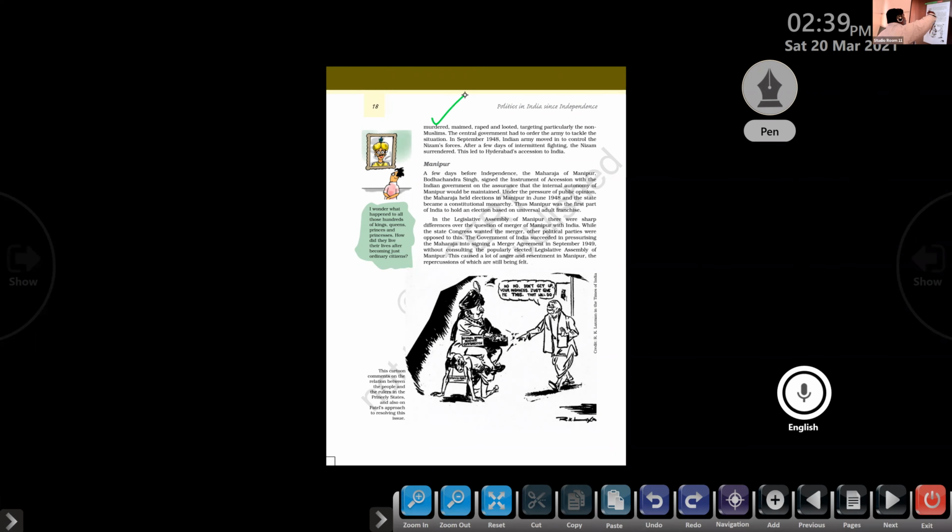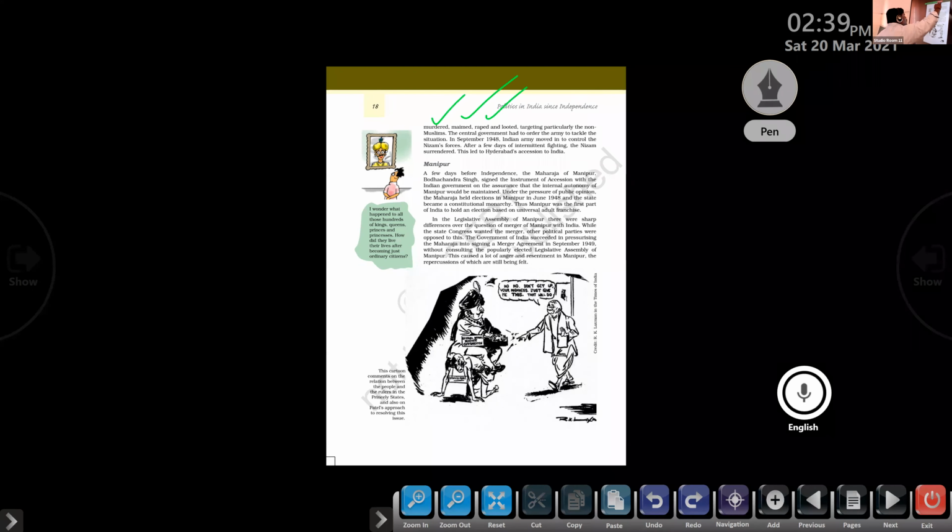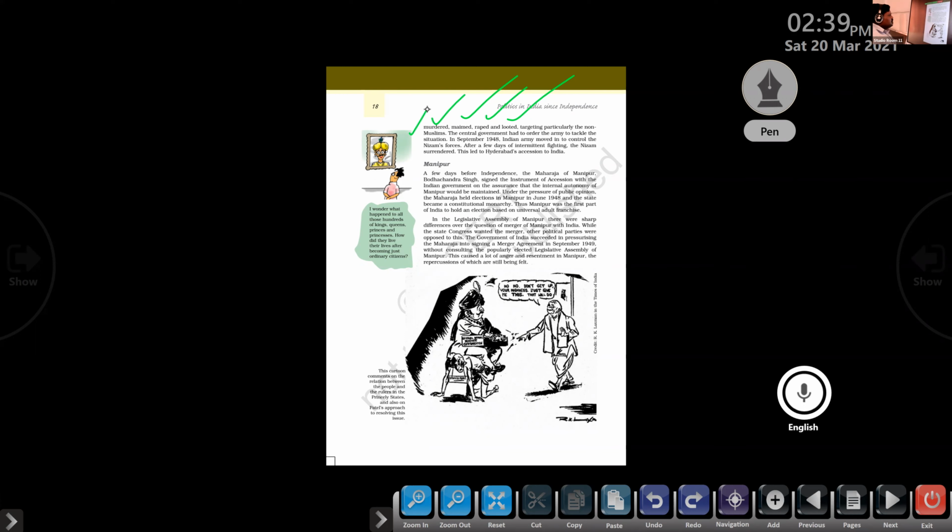They murdered a number of people, they harmed a number of people, they raped the women and they looted their wealth, targeting particularly the non-Muslims, other religious groups. The central government had to order the army to tackle the situation. So the central government of India ordered them to control the situation in Hyderabad.